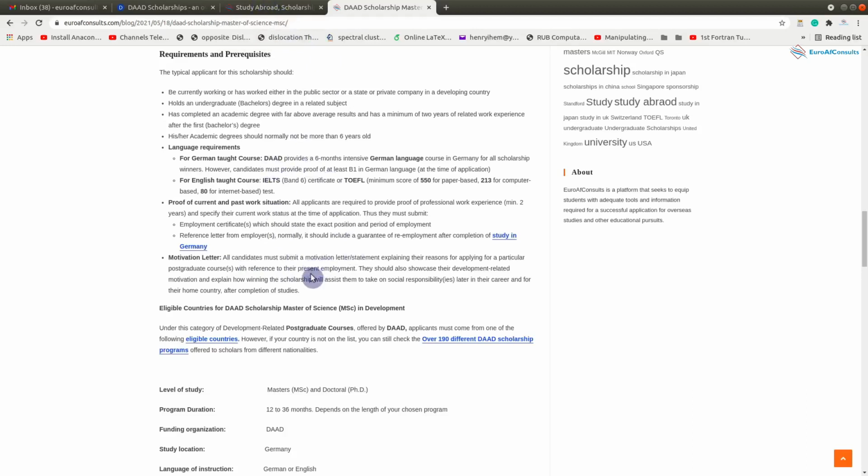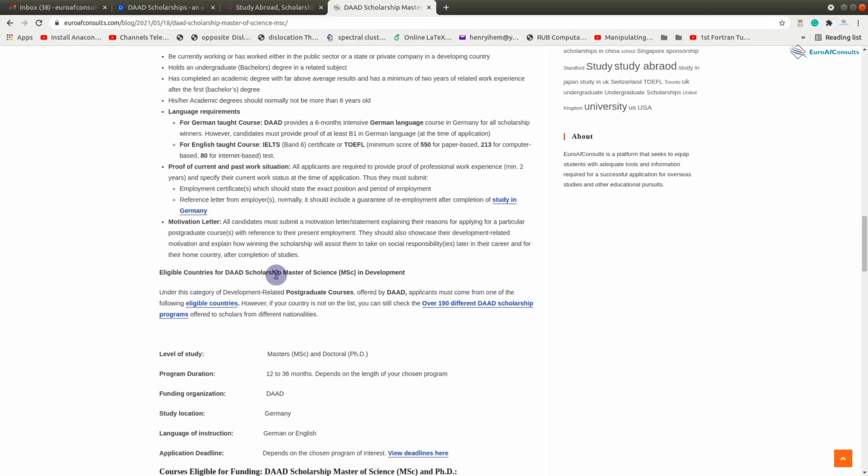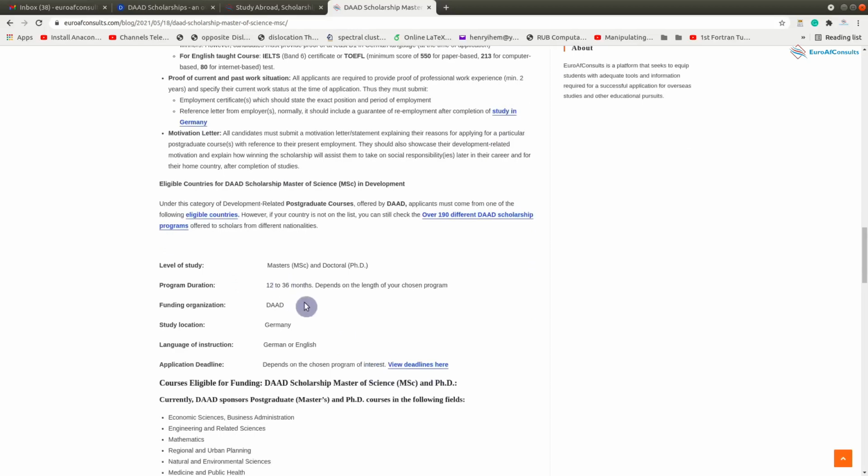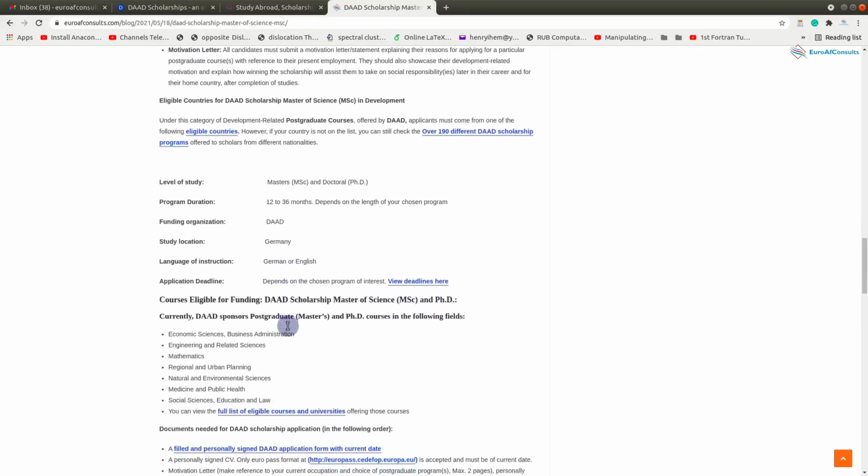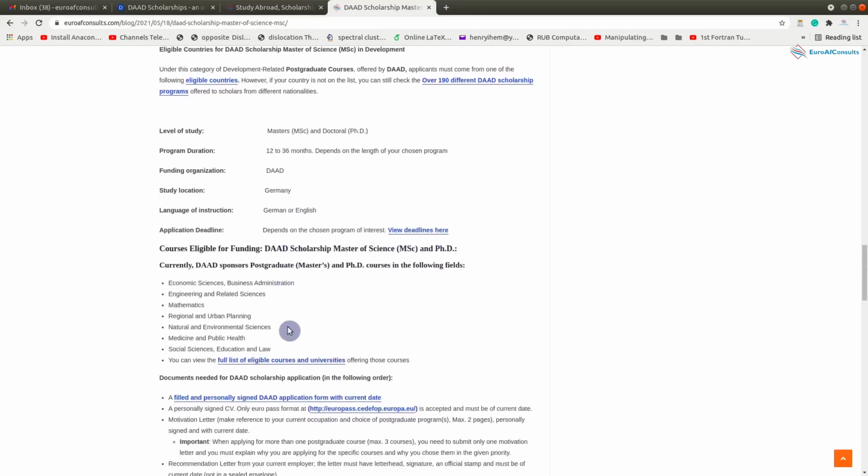So you need a good motivation letter, and then you need your English proficiency or an English proof if your country is officially English, and then you need a proof of 2 years work experience. So that's the third thing you really need to be eligible for this. The scholarship is for both masters and PhD students, and the location will be in Germany. So you're going to study in Germany if you win this scholarship.